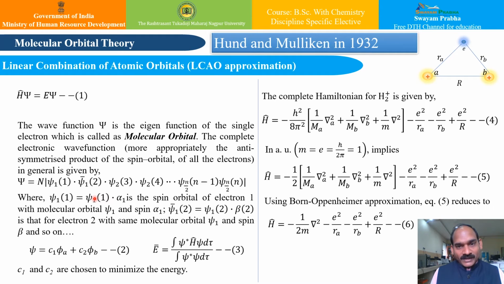So our job here is to apply the molecular orbital theory to hydrogen molecular ion and verify its ability to reach the actual value. For this, let us assume a trial function of the form of a linear combination of atomic orbitals, that is phi a is one atomic orbital and phi b is another atomic orbital, and we can combine them in this form: psi is equal to C1 phi a plus C2 phi b.